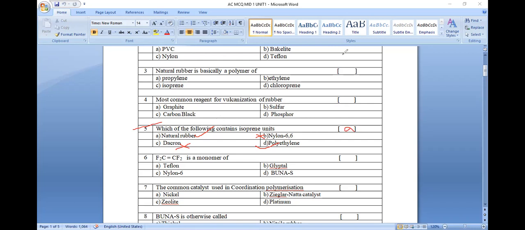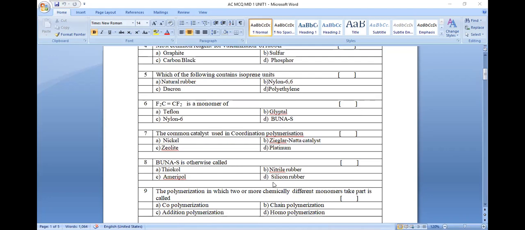Question number 6: CF2 double bond CF2. What is that? CF2=CF2 is known to be TFE. TFE stands for tetrafluoroethylene. Tetrafluoroethylene is the monomer and the polymer is known to be PTFE. PTFE is polytetrafluoroethylene, which is known as Teflon. The answer will be A here.